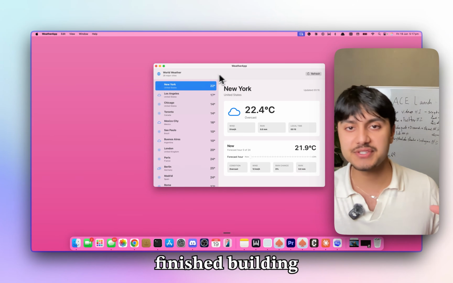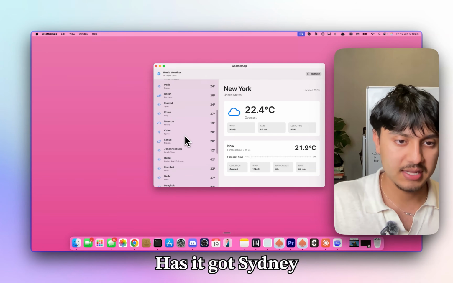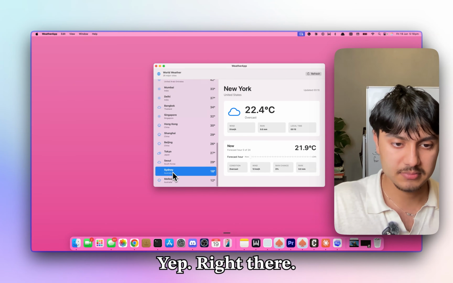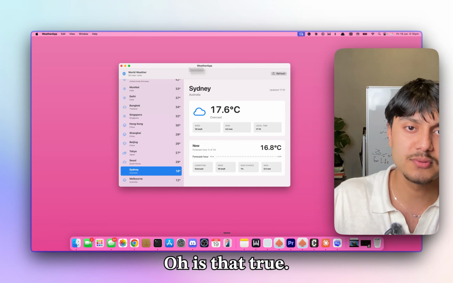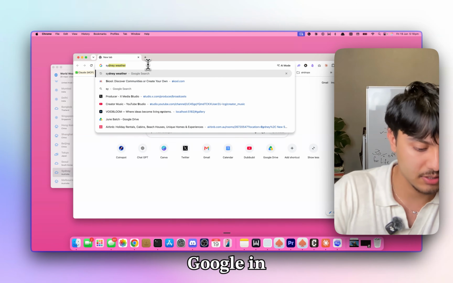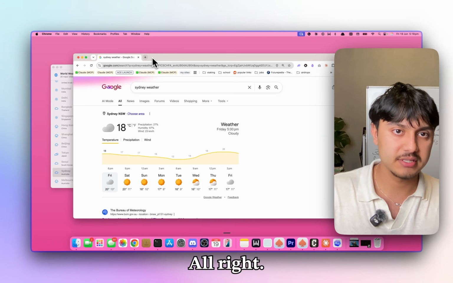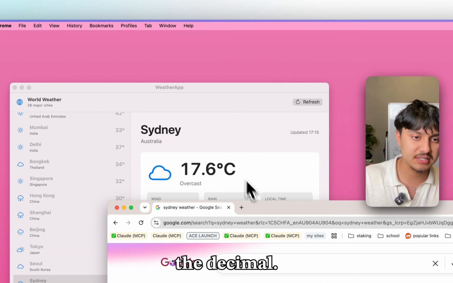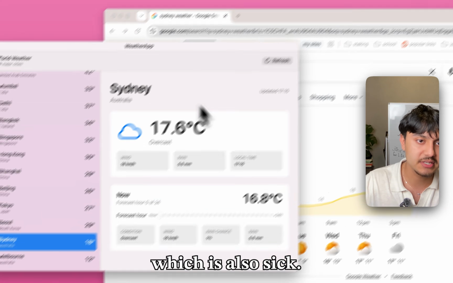A few moments later. All right, so it's just finished building the app. It's got all the major cities, as you can see. Has it got Sydney, where I'm from? Yep, right there, cool. It's saying 17.6 degrees right now. Oh, is that true? Let me go ahead and bring Google in. Sydney weather. Boom, 18 degrees. All right, that looks pretty accurate. Ours even does the decimal. We've even got this slider over here that tells us the wind and the rain percentage, which is also sick.